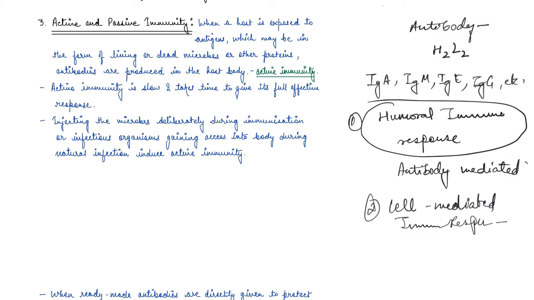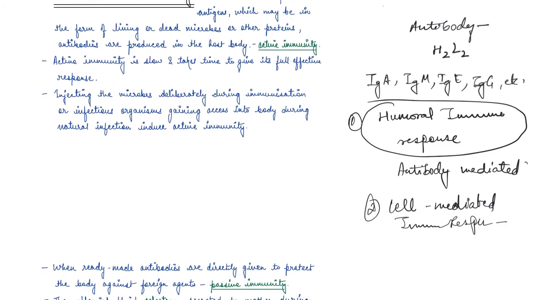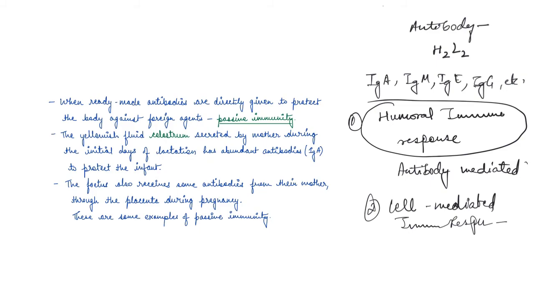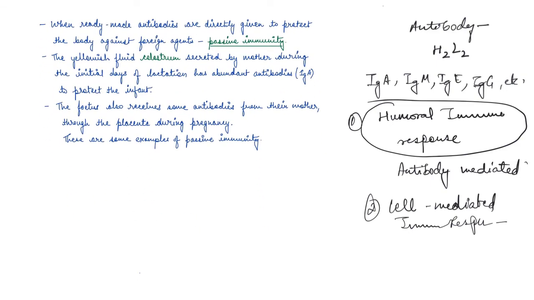These are examples of passive immunity, guys. So if your body is producing an immunity against a microbe, it is active. But if you are taking ready-made antibodies, if you're getting immunity from outside, which your own immune system is not producing, it is passive immunity.